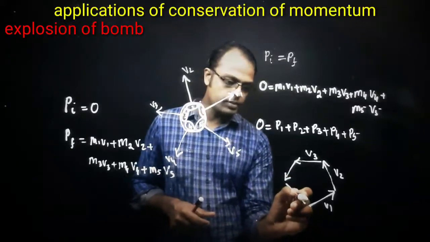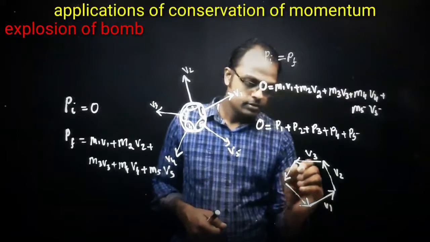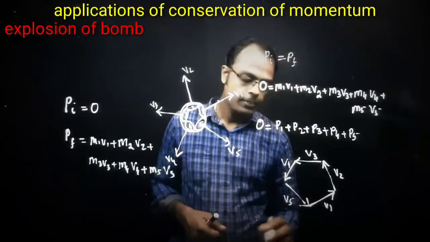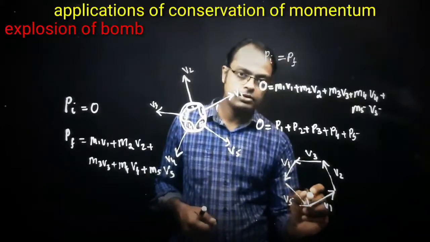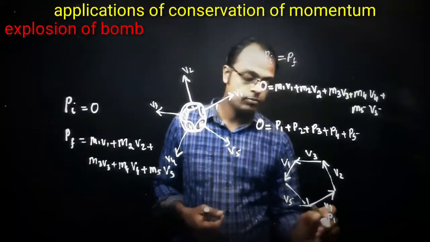You see it comes back and reaches the same point. That means this is representing not only velocity components, but momentum vectors.